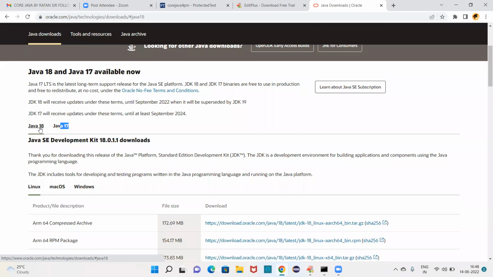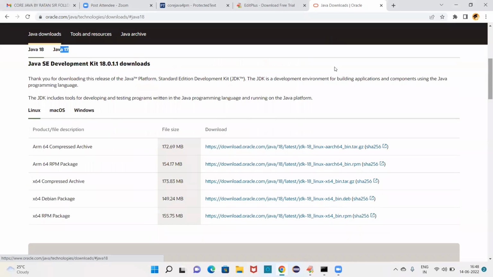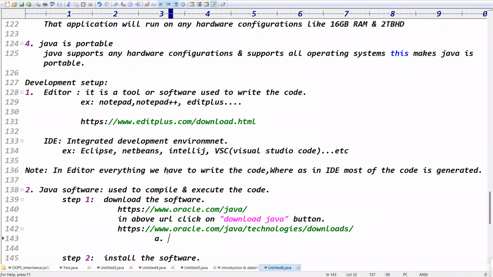I want the 18th version, the latest version. The first point is to select the Java version, right?